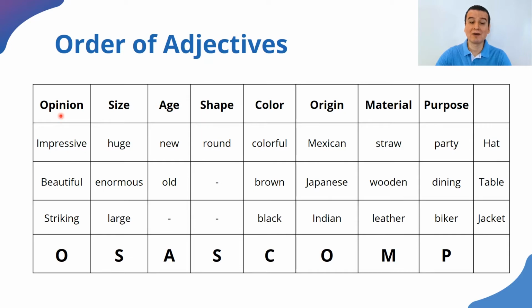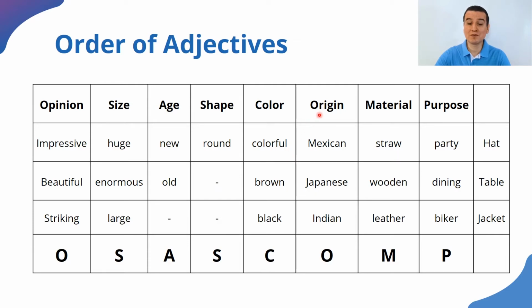All right? Now, then we have size, like huge, enormous, large. Then we have words that refer to age. For example, if we're talking about a hat, we say new or old. Shape, round, square, thin, etc. Right? Color, not only the colors, like blue, red, white, yellow, blue, but words that refer to color. For example, colorful, clear, transparent, etc.